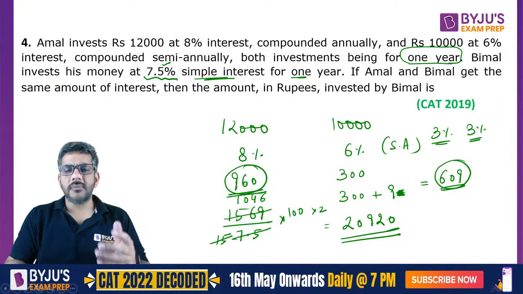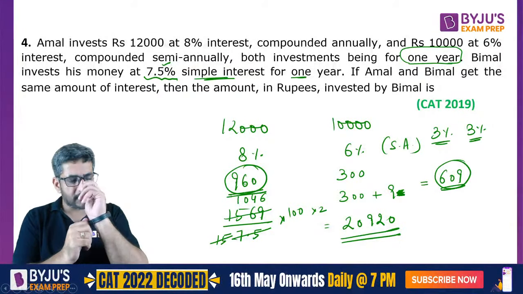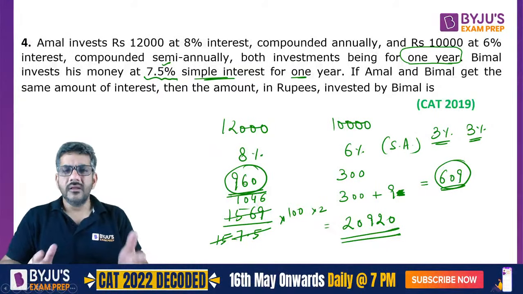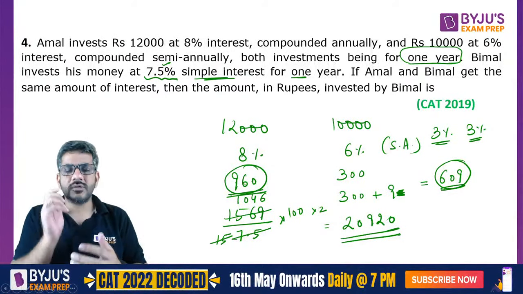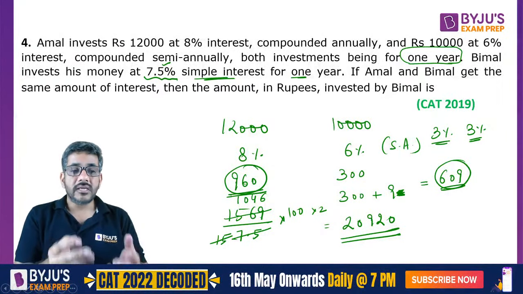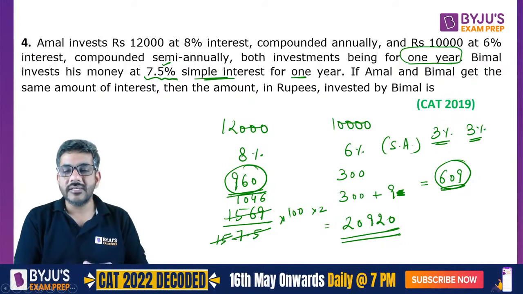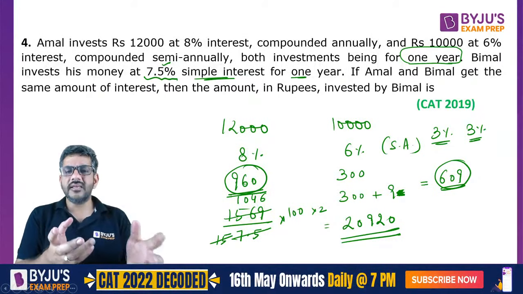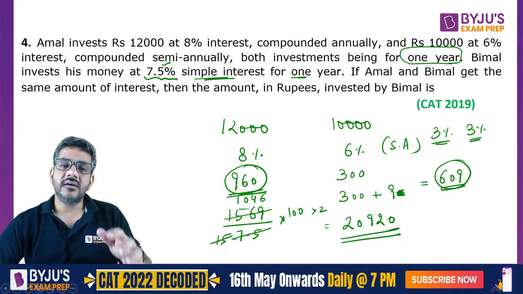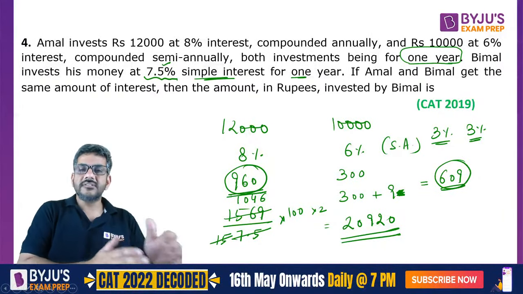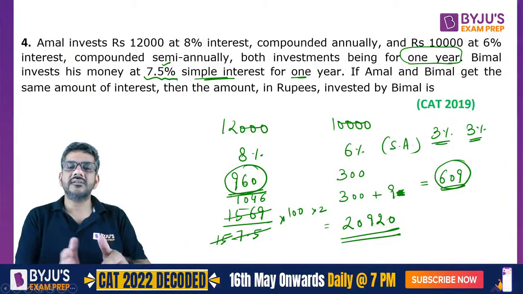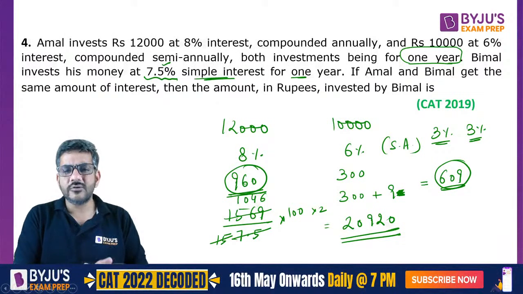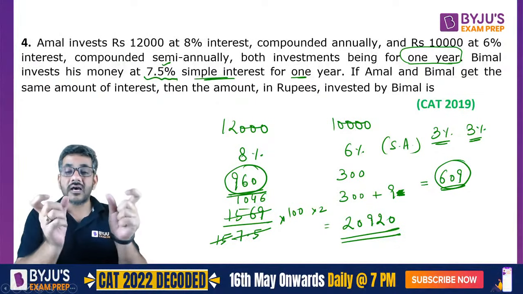So here also you might ask this question, क्या सर हम 3% वाले पे successive नहीं use कर सकते थे? कर सकते थे. But when the principal is already given to us as 10,000, we all know calculating things from 10,000 is always easier. 10,000 का कोई भी percentage निकालना वो आसान होता है. So बेहतर ये है कि आप percentages निकाल लीजिए rather than calculating 3 plus 3 plus 3 into 3 by 100 then calculating 6.09%. आएगा तो वो 609 ही, but directly calculating becomes easy when the numbers are easy to calculate.